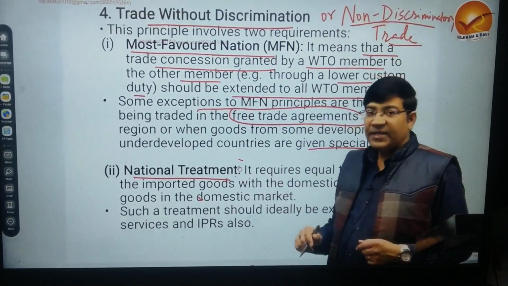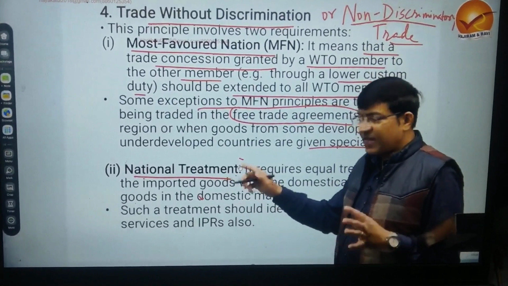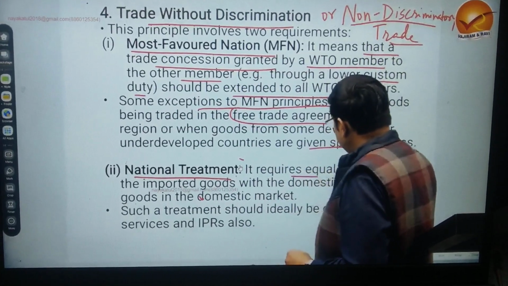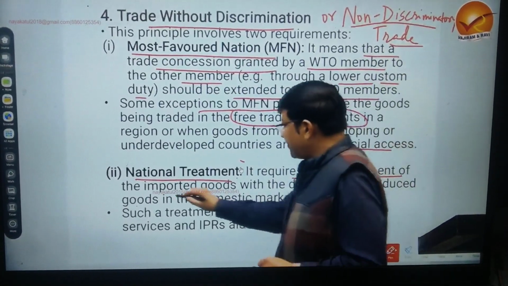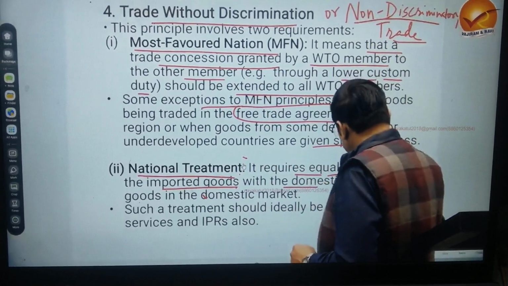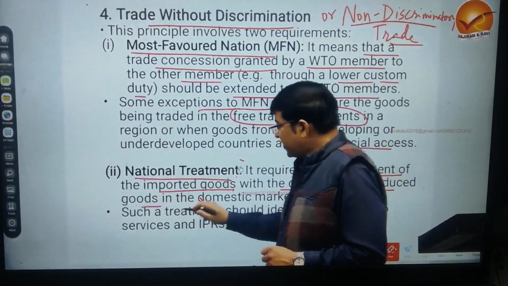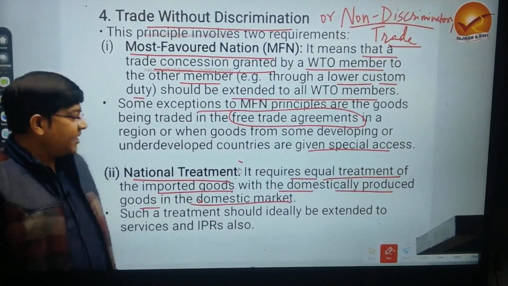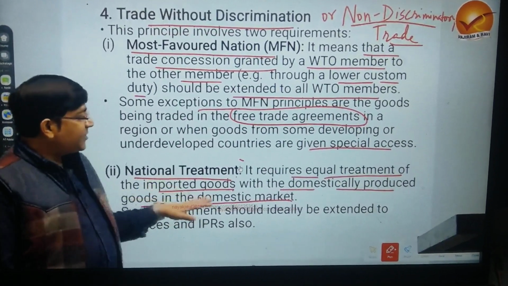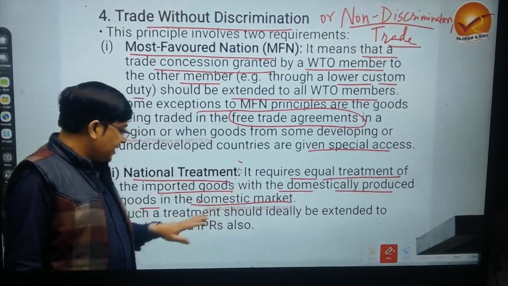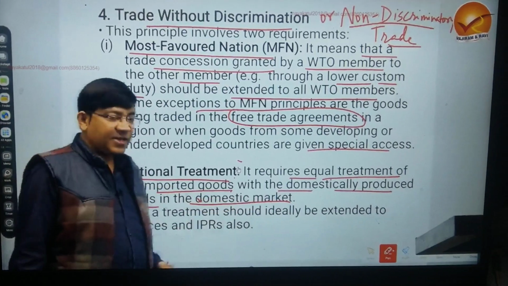National treatment, which is very clear by the name, here the name and the meaning are quite similar, requires that there should be equal treatment of the imported goods with the domestically produced goods in the domestic market. So each term is important here, I repeat. National treatment requires equal treatment of imported goods with the domestically produced goods in the domestic market.